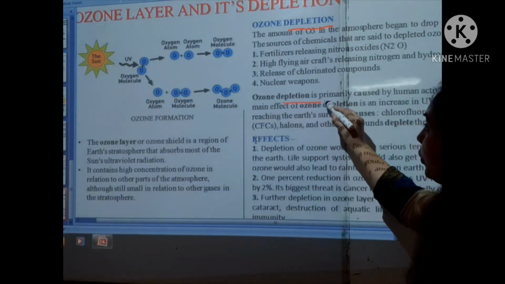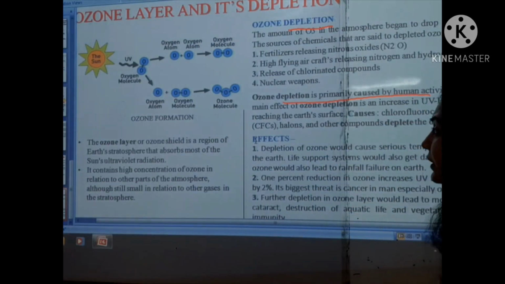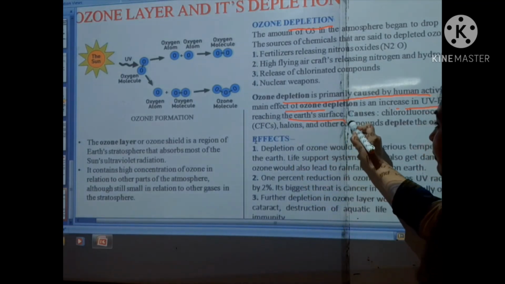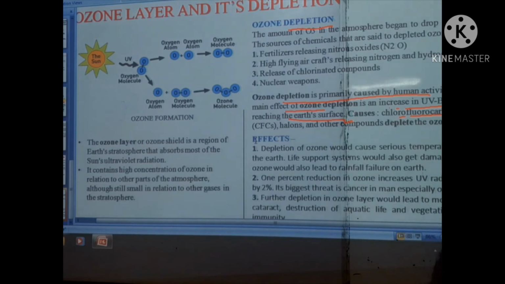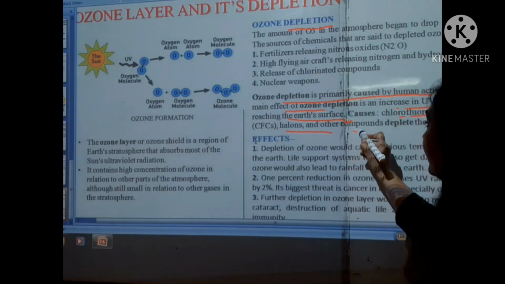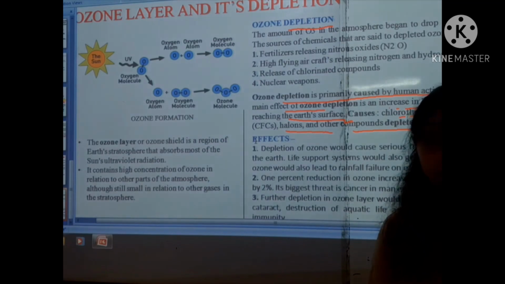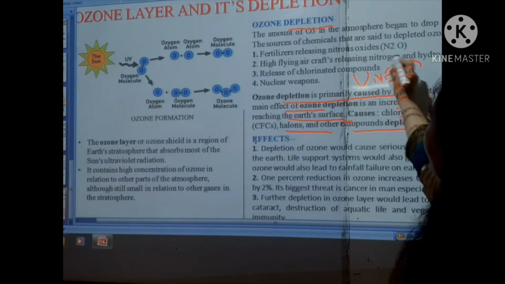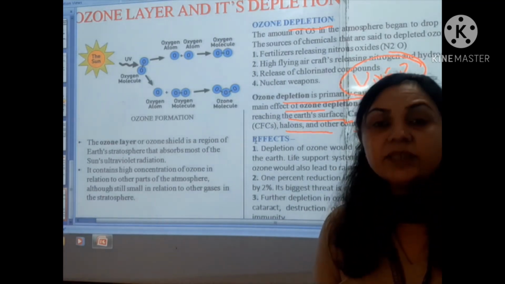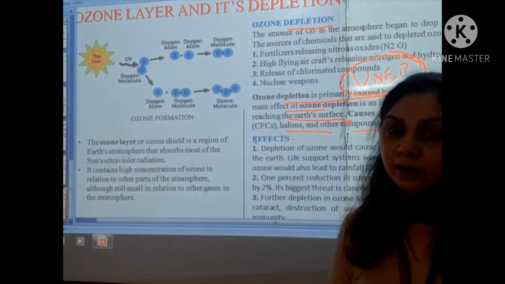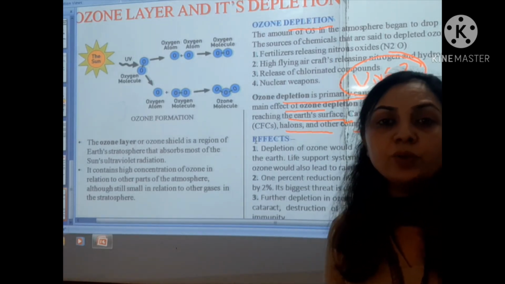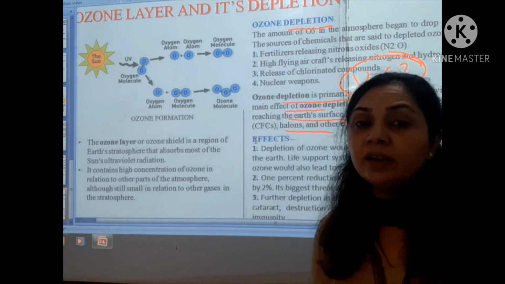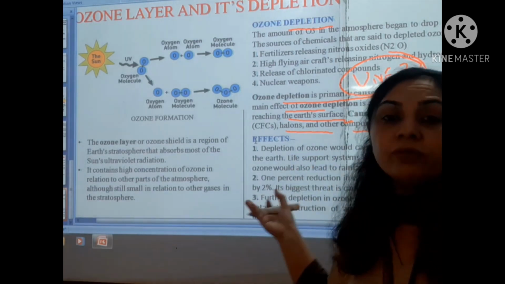Ozone depletion is primarily caused by human activities, and it results in an increase in the UV rays reaching the surface of the earth. Chlorofluorocarbons, halogens and other compounds deplete the ozone layer. So the organization UNEP controls the depletion of the ozone layer, and it calls on and makes different countries aware to stop the processing of the different pollutants.